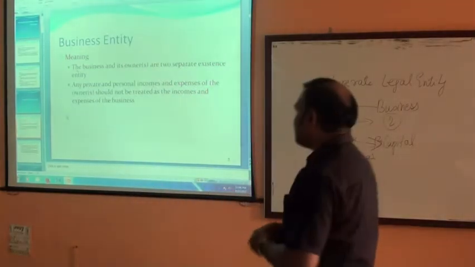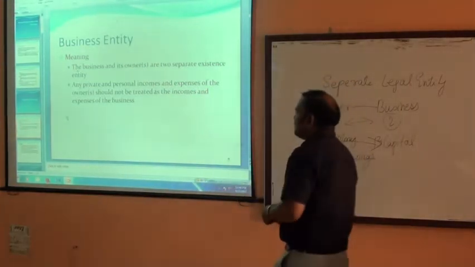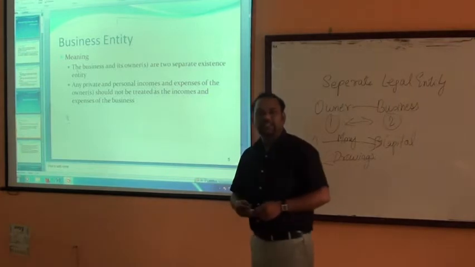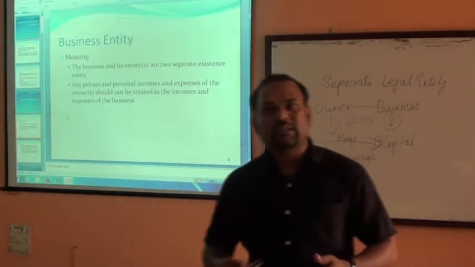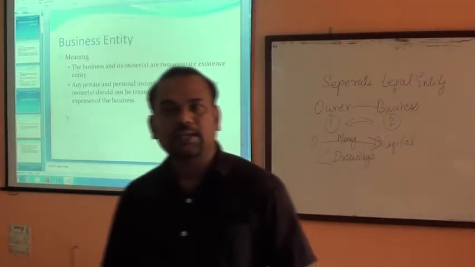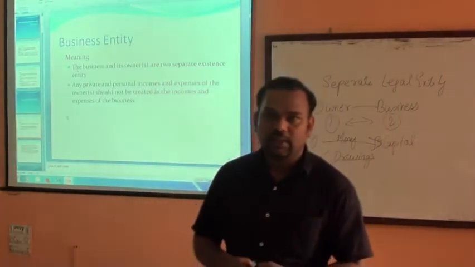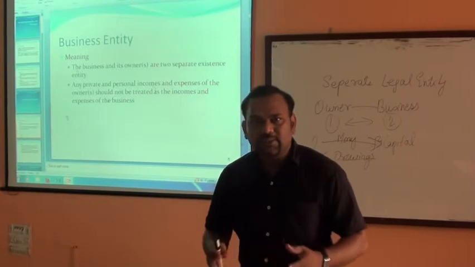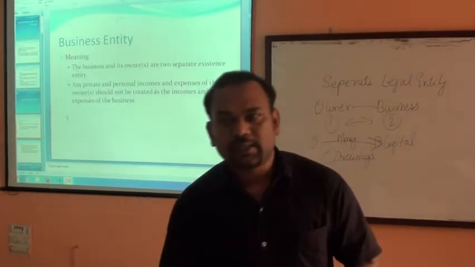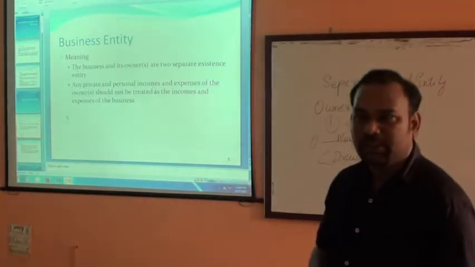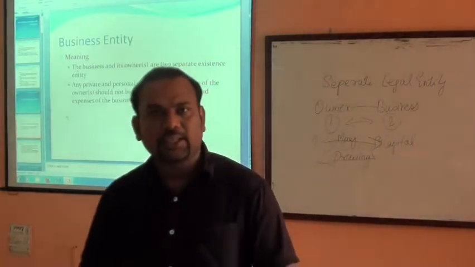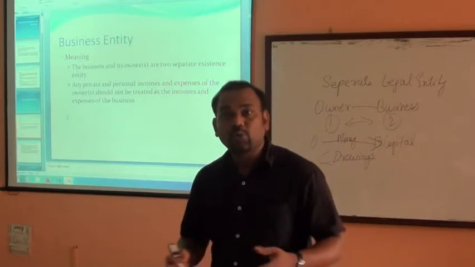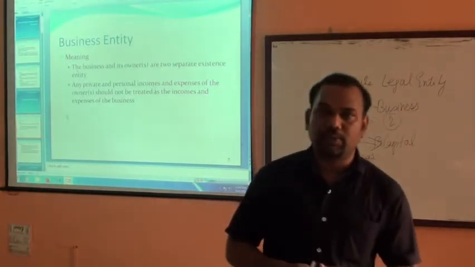These are some of the examples which will clarify how the business entity works. Now, in the recent past, we have come to see Vijay Mallya. Vijay Mallya is the owner of Kingfisher. Now, we have seen that Kingfisher has gone bankrupt, but according to the business entity concept, has Vijay Mallya withdrawn the money, or has Vijay Mallya taken a loan from the bank? No, Kingfisher has taken the loan from the bank.